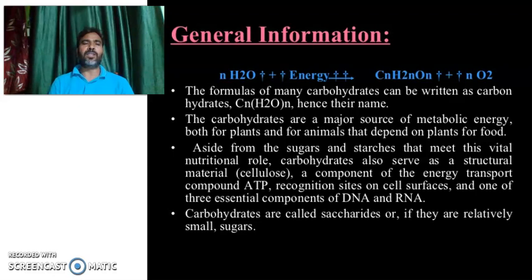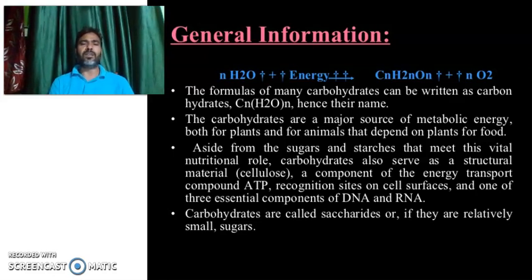So you can see the reactions. The formation of many carbohydrates can be written as shown. The carbohydrates are a major source of metabolic energy both for plants and animals that depend on plants for food.